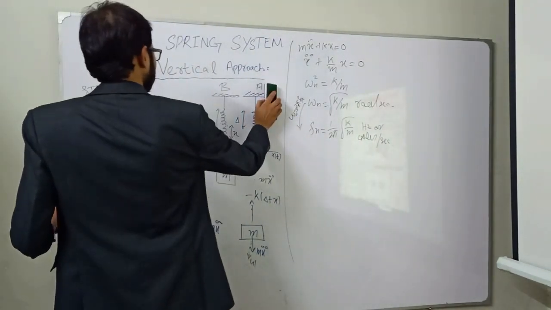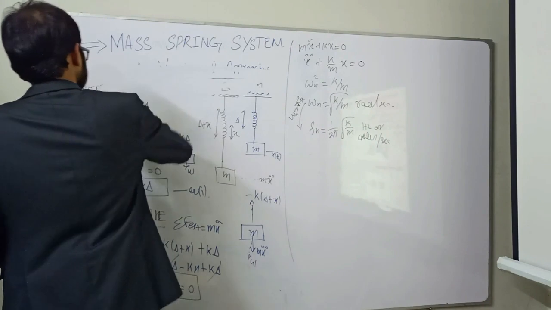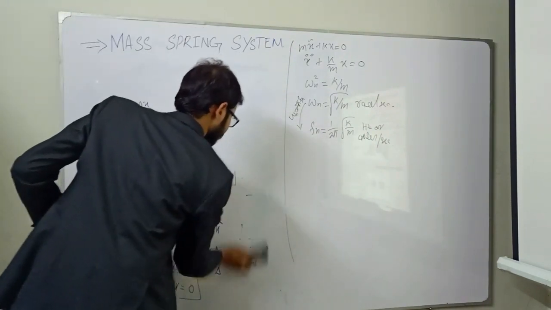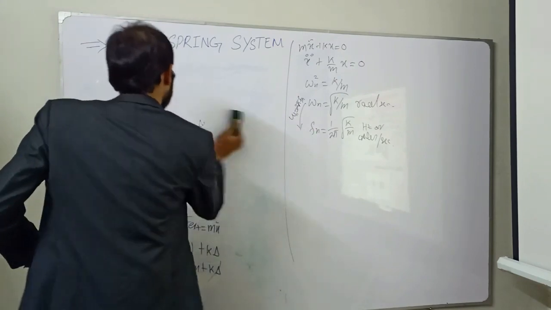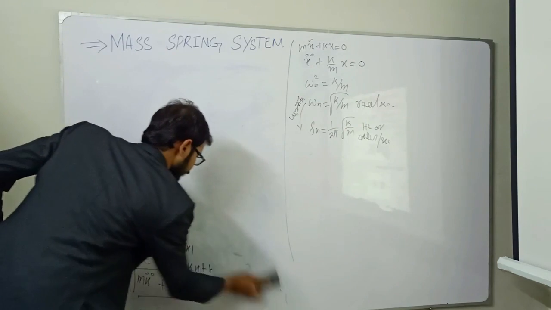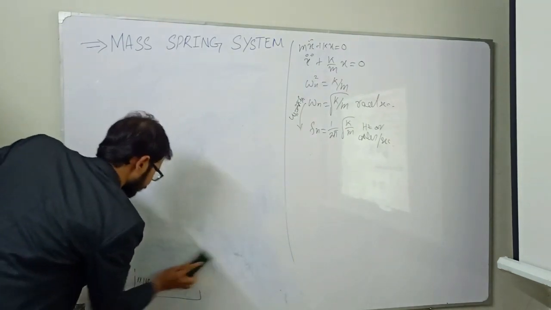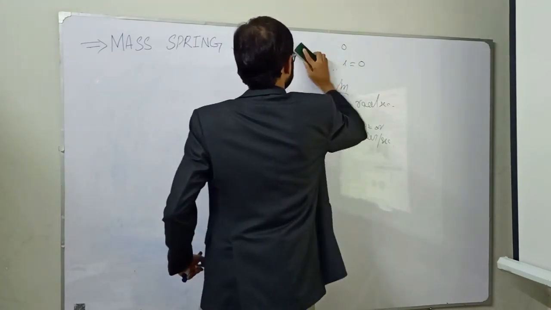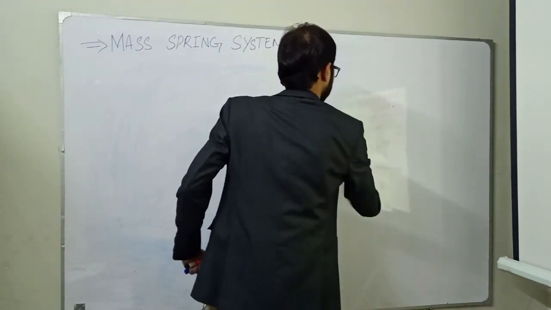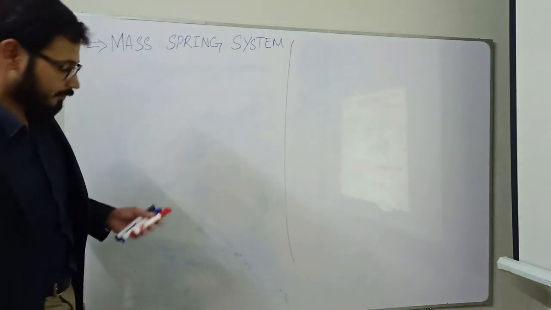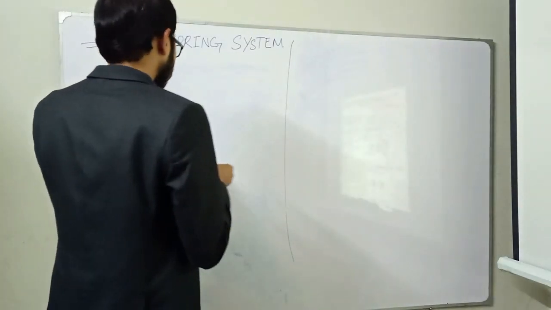Now we will solve some of the complex mass spring systems. For example, we will learn how to calculate natural frequency or equivalent stiffness element for these structures.